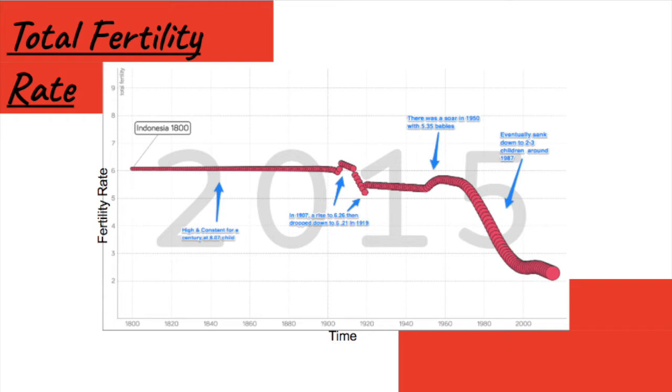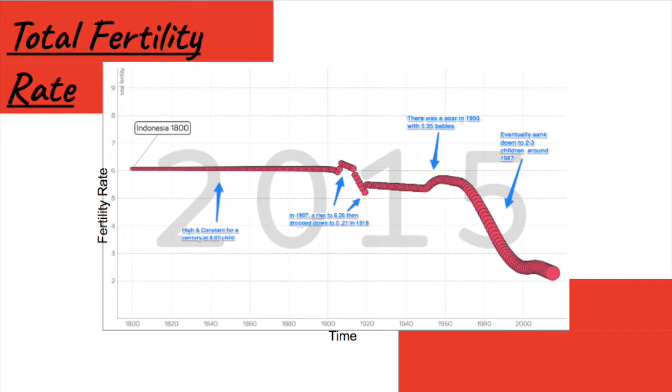But with having more children, there were consequences like not enough food and water for everyone, or lack of medicine if one child is sick and the disease may spread through the whole household. In the next 12 years, the fertility rate dropped to 4.21 children on average per woman, but with fewer children, there was another soar in 1920 and another one in 1950. This was just 5 years after the independence year, which probably meant people were able to raise more children with freedom. But soon, around 1987, the fertility rate started to sink towards 2 to 3 children per woman.